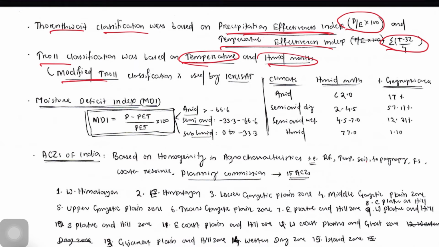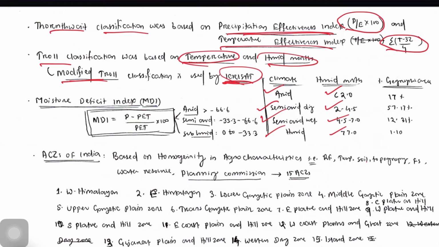So according to the modified Troll classification, that is followed by ICRISAT, if a climate is having less than 2 humid months, then that is called arid climate. Then semi-arid dry climate is 2 to 4.5 months, semi-arid wet climate is 4.5 to 7 months, and humid climate is more than 7 months.